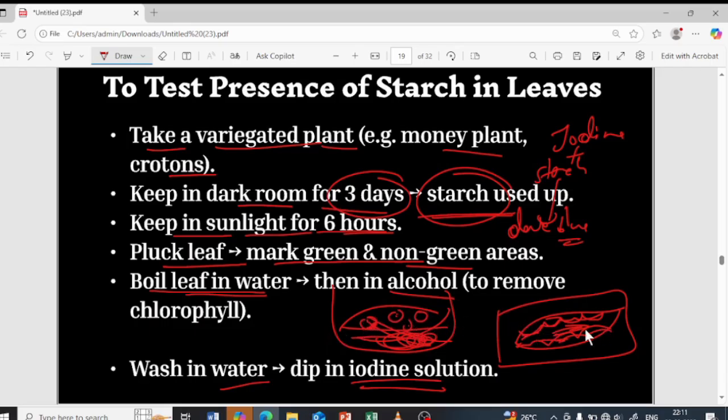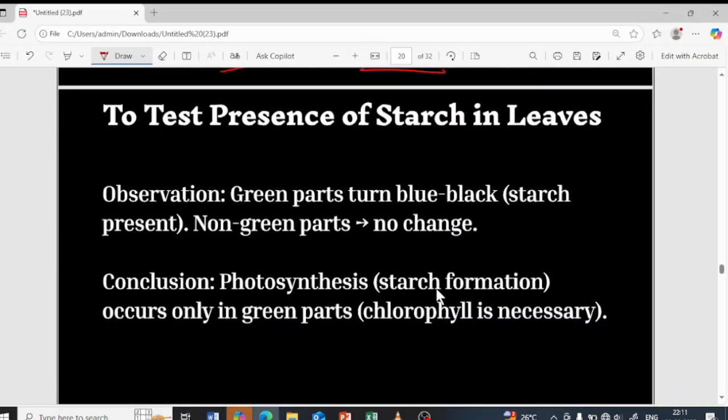So obviously only in the green region the starch is present, according to our conclusion, according to whatever we have learnt until now. Wherever the green pigment is present, there the starch has obviously been stored, and wherever the starch is present, it has to give the dark blue color. That is our observation, and the same observation is gotten. The green plants will be turning the blue-black color.